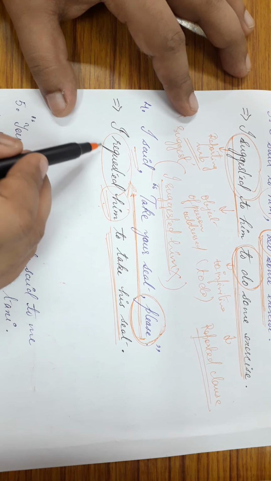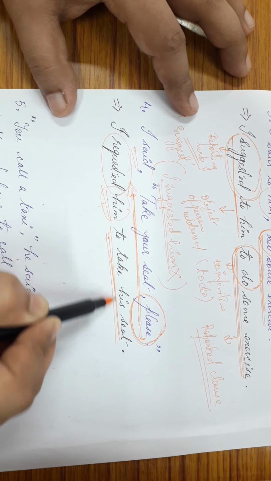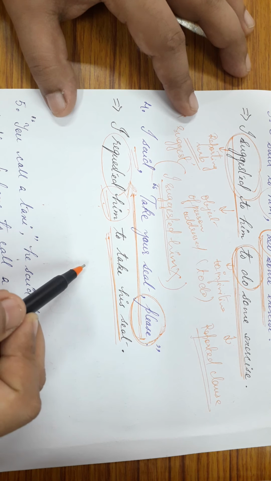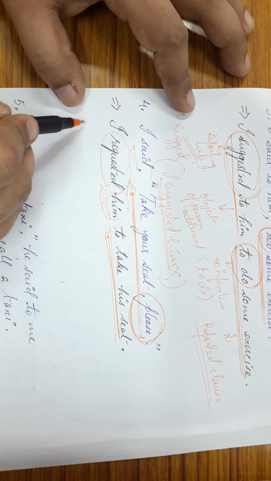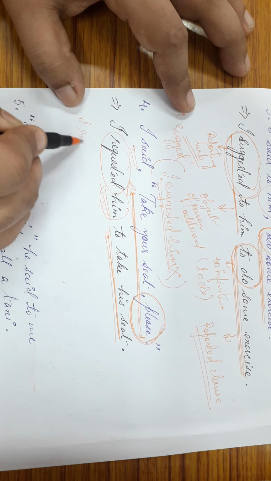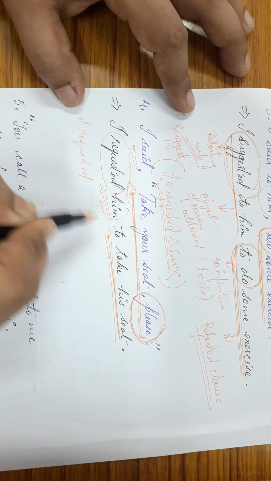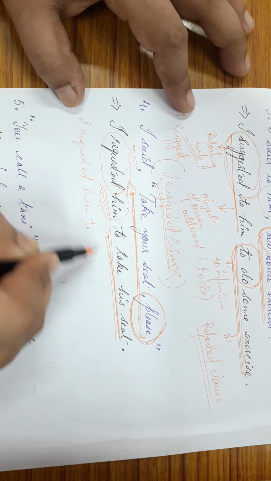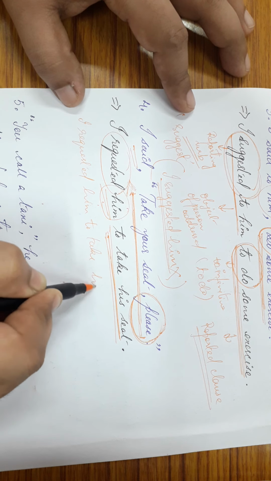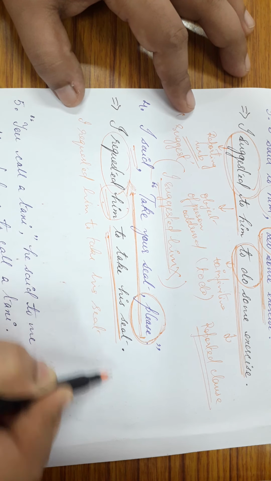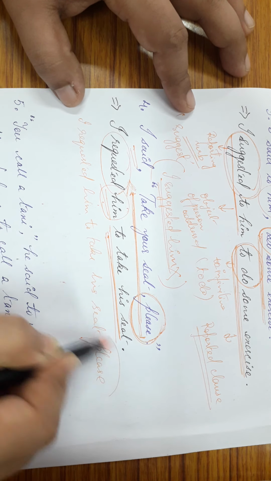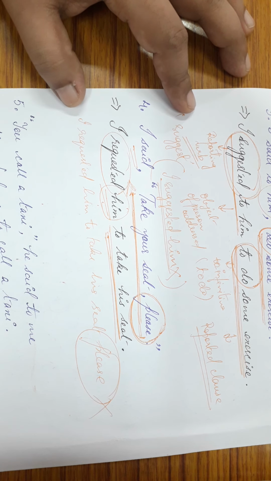So it simply becomes, I requested him to take his seat. And if you write the sentence this way, I requested him to take his seat, please, then this becomes wrong.